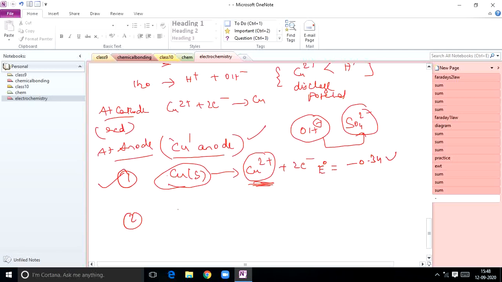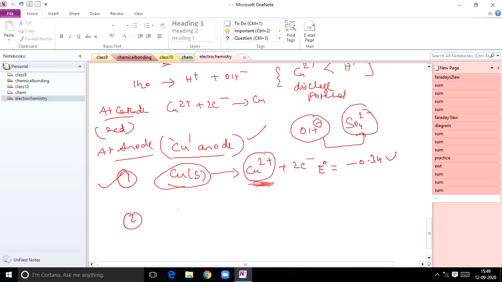So students, one thing you have to remember: if you take a reactive electrode instead of inert electrode, here OH minus and sulfate ions will not undergo oxidation. Copper itself undergoes oxidation. The net result of electrolysis is that copper is deposited at cathode from the solution and an equivalent amount of copper from anode dissolves into the solution to form Cu2 plus ions.